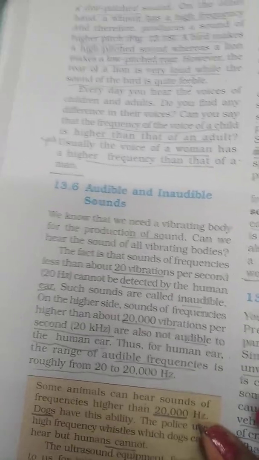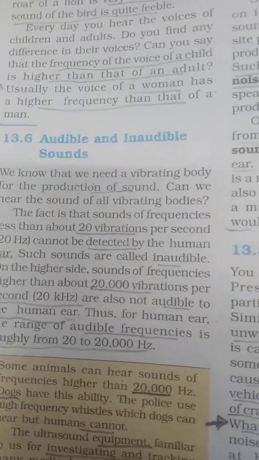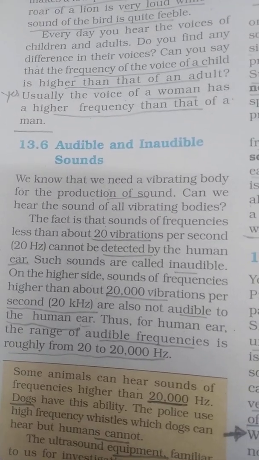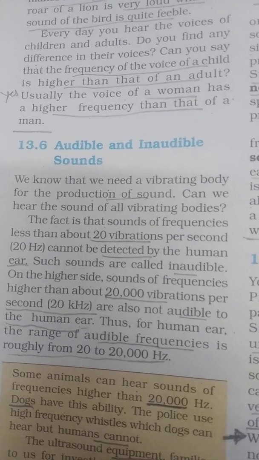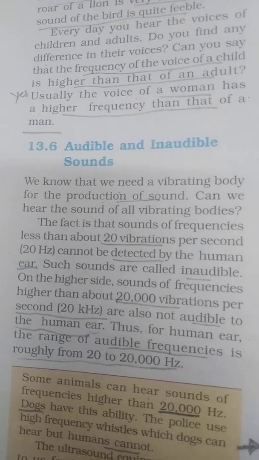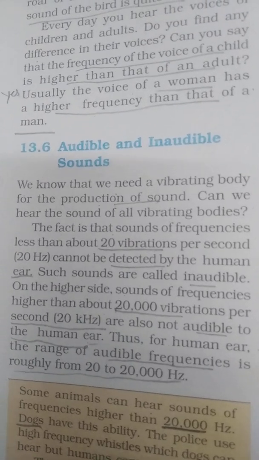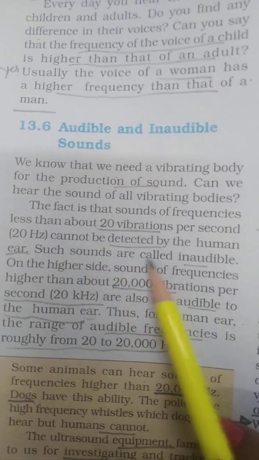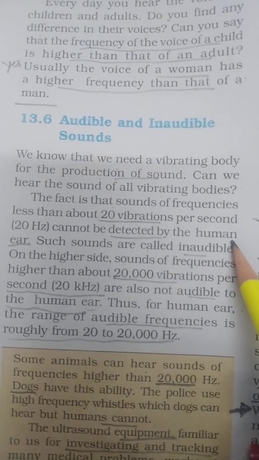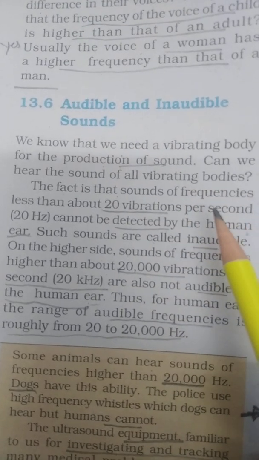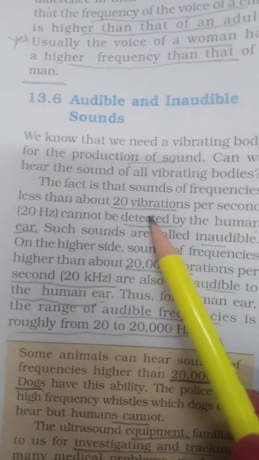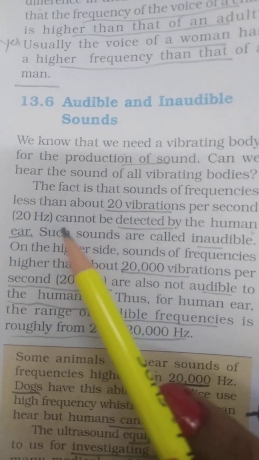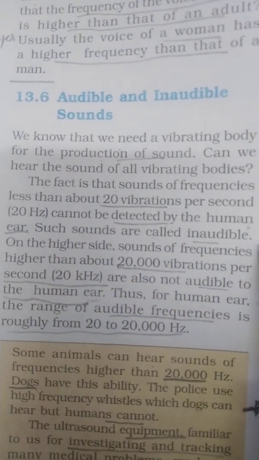Our next topic is audible and inaudible sound. We know that we need a vibrating body for producing sound. So can we hear the sound of all vibrating bodies? In fact, sound of frequency less than 20 vibrations per second, or you can say 20 hertz, cannot be detected by the human ear. That's why we are not able to hear this sound, and this sound is known as inaudible sound.